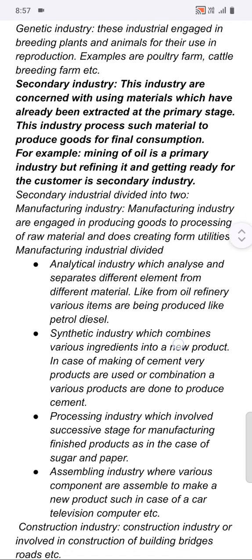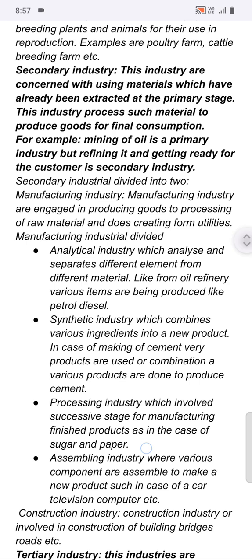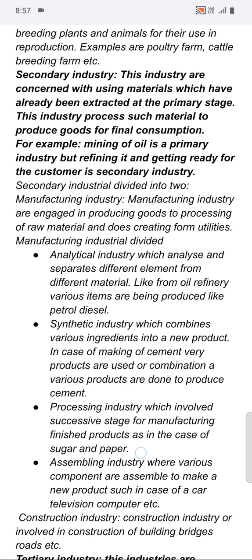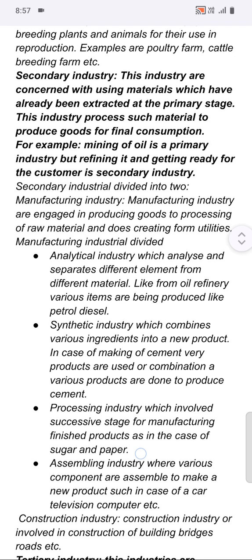Number 1 is analytical industry. Analytical industry analyzes and separates different elements from different or same material. Taking the example of a raw oil refinery, from oil refinery various items like petrol, diesel are produced.